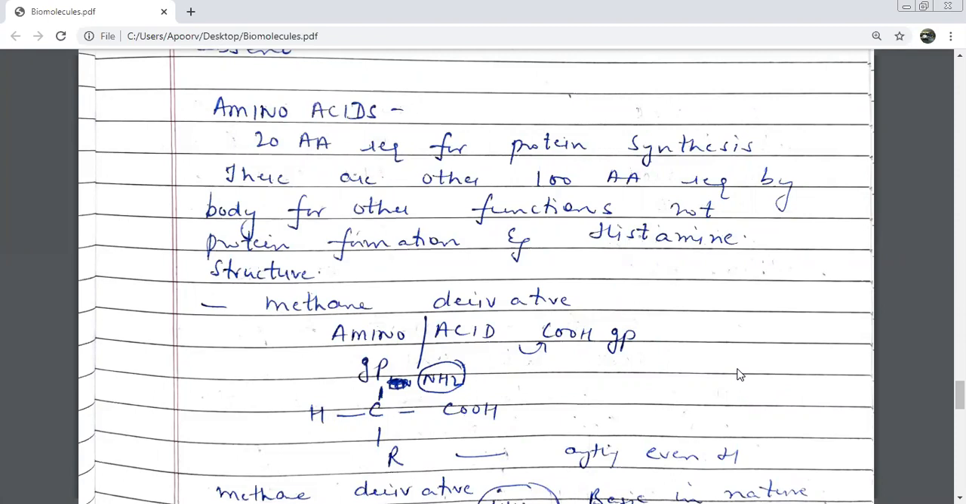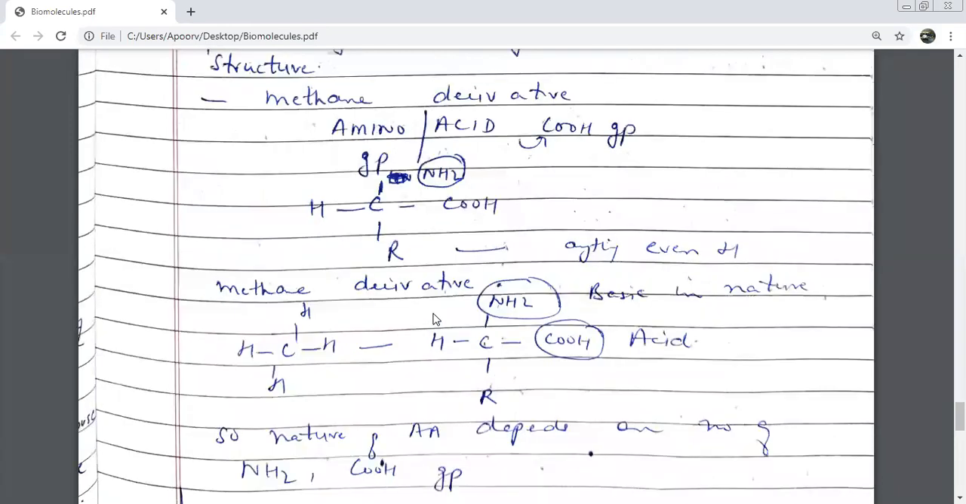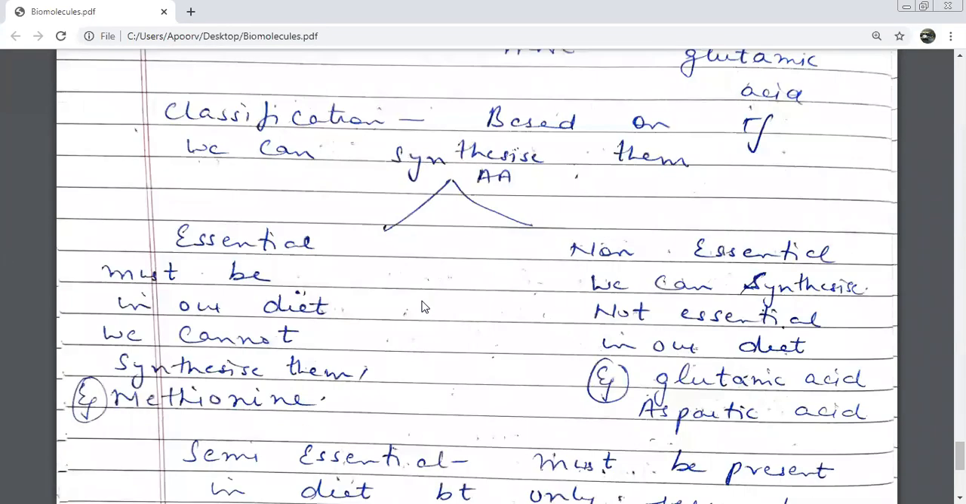Our body cannot prepare. Yes, cannot prepare. That is the reason it's essential. बाहर से खाना ही पड़ेगा. So that is why we call these amino acids essential amino acids. What was the other category? Non-essential. They are not needed. We need not take them in the diet. They are already synthesized by the body. Example of essential amino acid was methionine. Give me an example of a non-essential one. Glutamic acid and aspartic acid.